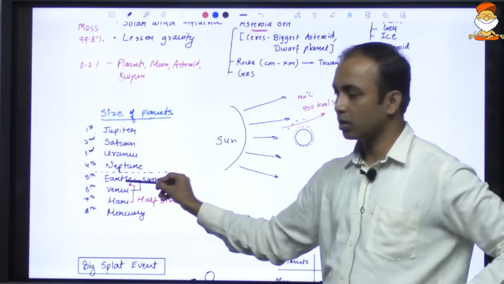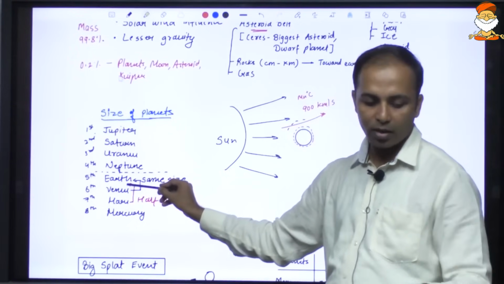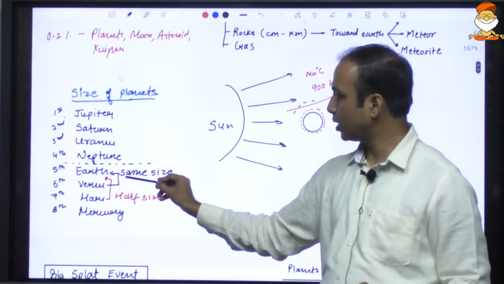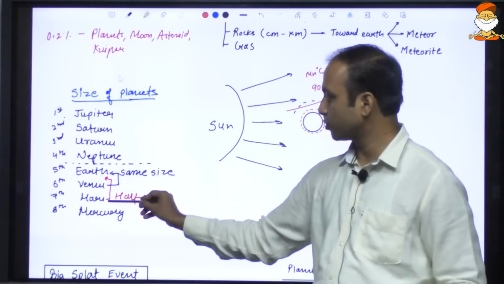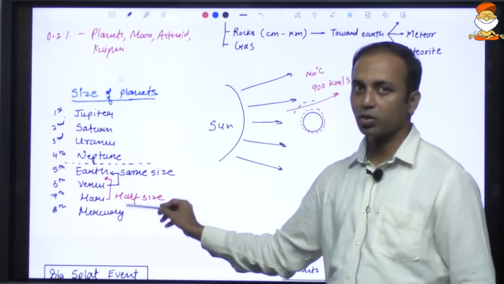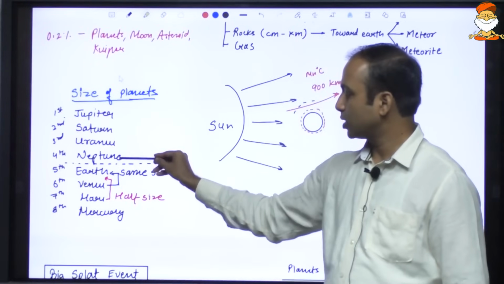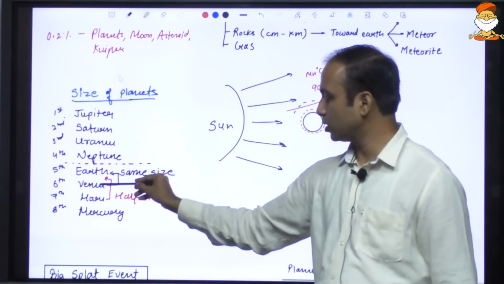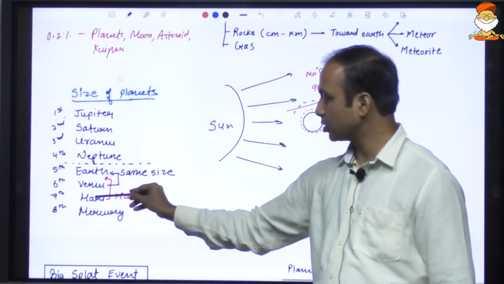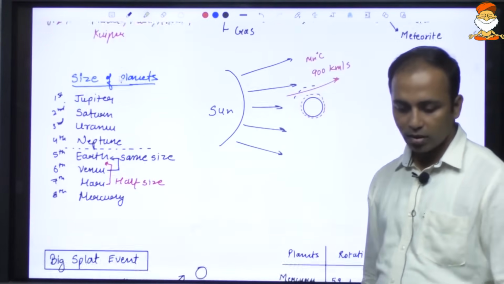Which is the biggest one? Earth, followed by Earth's twin or sister planet, Venus, followed by Mars. Mars is half the size of the Earth, and the smallest one is the nearest one. Okay, so I hope you remember the sequence: Jupiter, Saturn, Uranus, Neptune. Among the inner planets, the biggest one is Earth. Earth's twin planet is Venus. Mars is half of Earth, and the smallest and the nearest one is Mercury. Okay, I hope you got this.